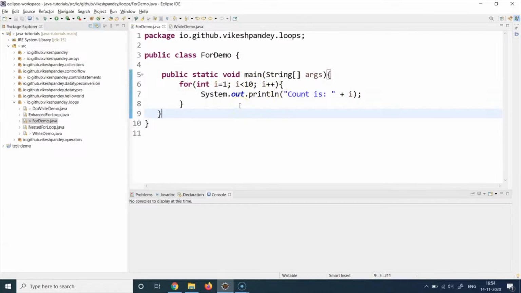It's very important to understand the control flow of a for loop. Otherwise, you might end up with a program which is forever running and which will just eat up all the memory available in your JVM.